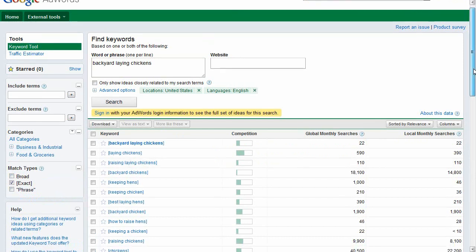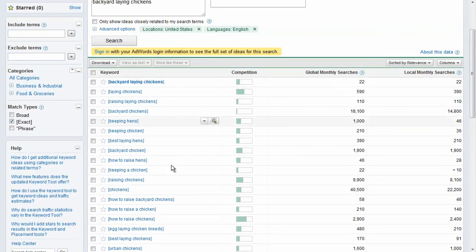There are a couple things that Google gives us here. The first one is another list of related keywords, which can help you come up with new ideas. The second thing it's going to do is give you the local and global monthly searches for that keyword, which is the number of people that are searching for it each month. For our purposes, go ahead and use the local monthly searches. Go ahead and ignore the competition column. It's known to be a poor indicator and doesn't really tell you anything.